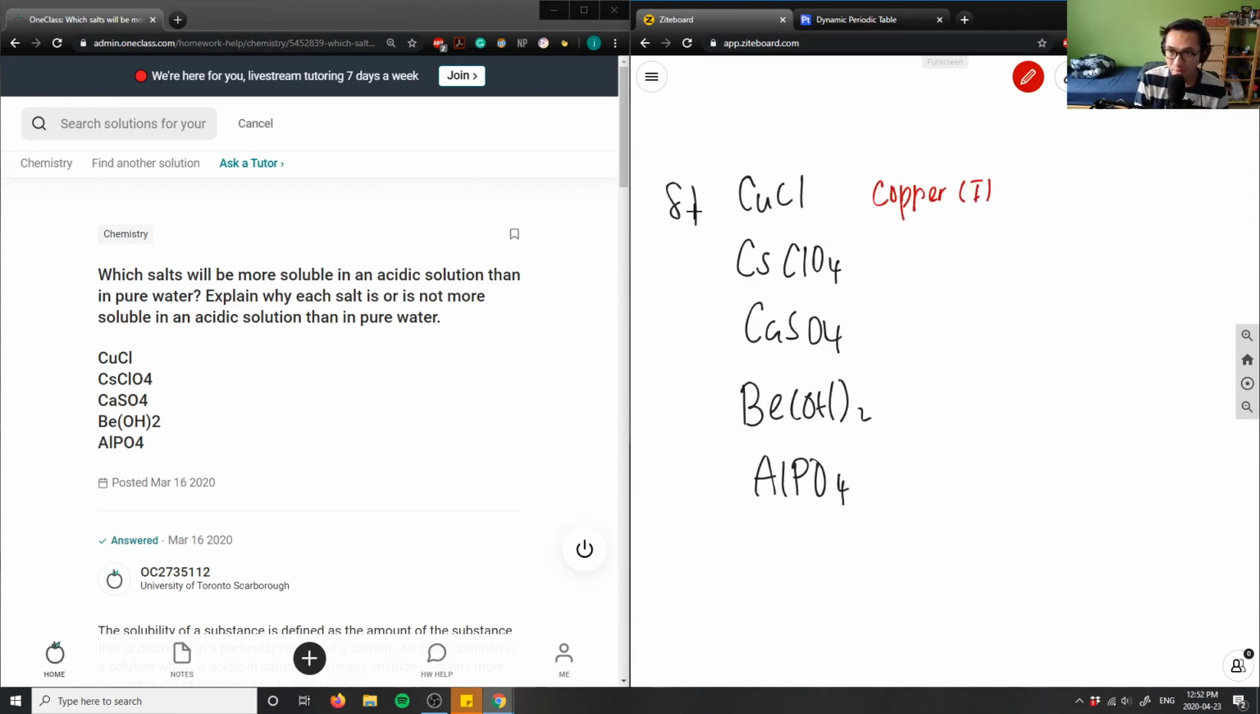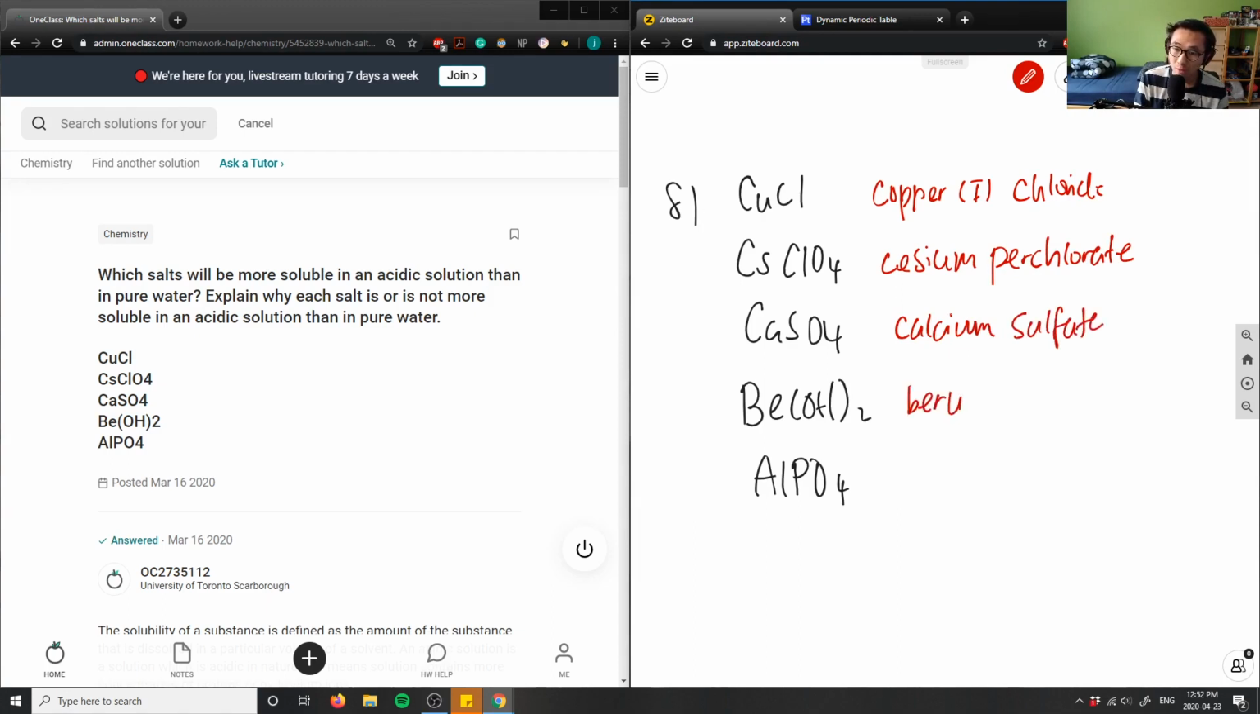This is copper(I) chloride. This is cesium perchlorate. We have calcium sulfate. We have here beryllium hydroxide. This is aluminum phosphate. And the question is asking us, which salts will be more soluble in an acidic solution than in pure water, right?